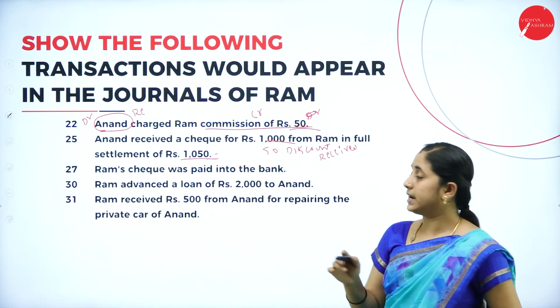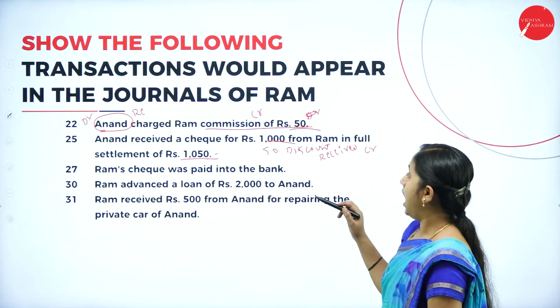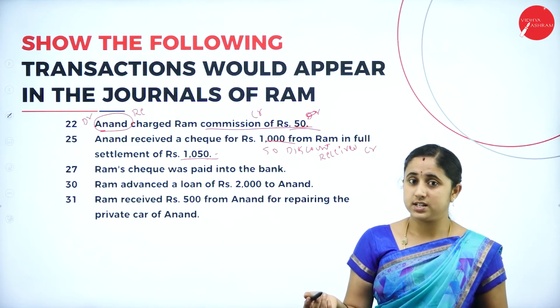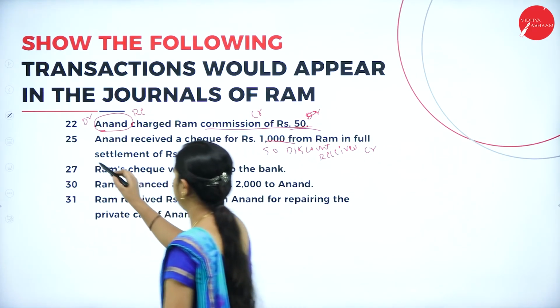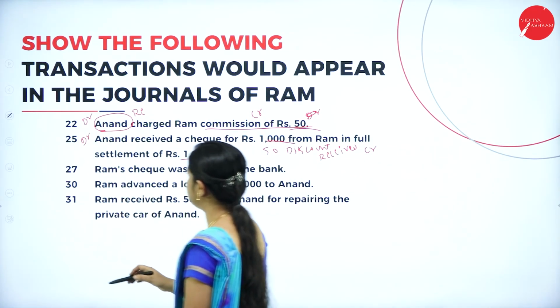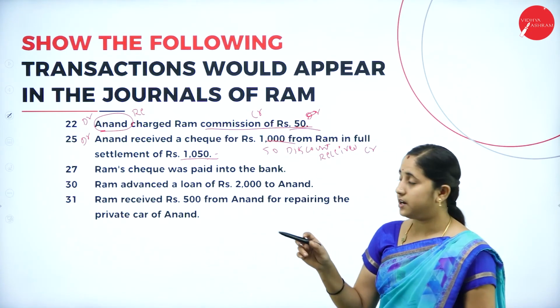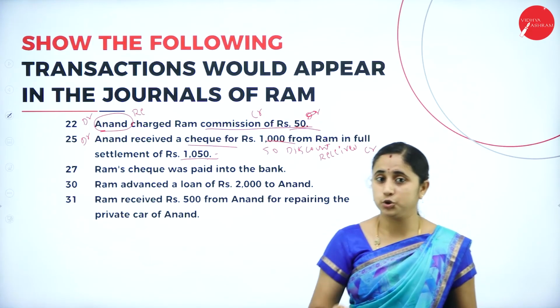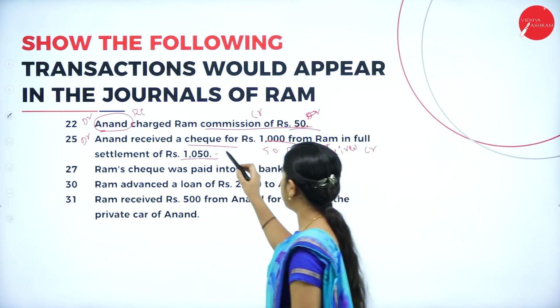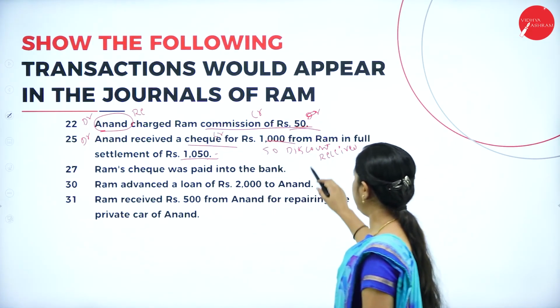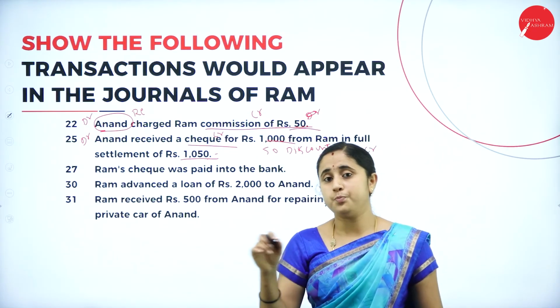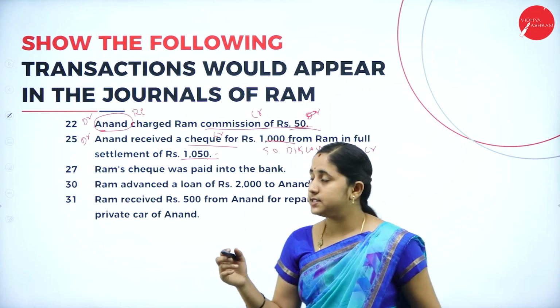Income should be credited. Here, Anand is receiving a check of rupees 1000. That means Anand is receiving, so debit the receiver, Anand account debtor, to you are paying check. That means you are paying through bank. Bank account should be credited and discount received should be credited. Anand account debtor to bank account, to discount received account.